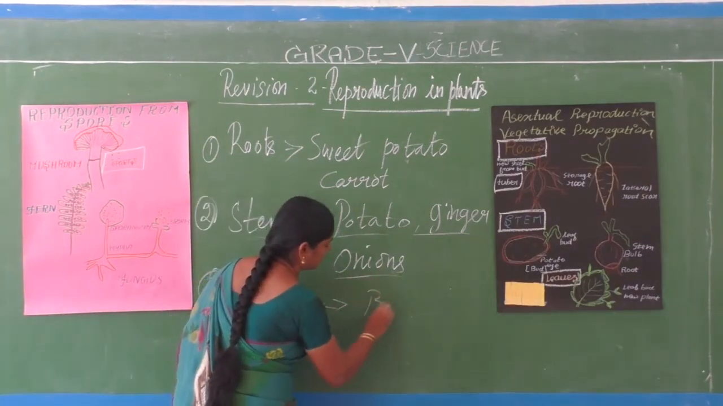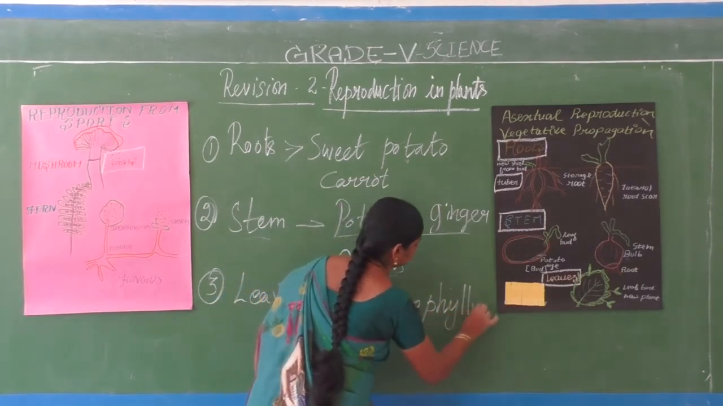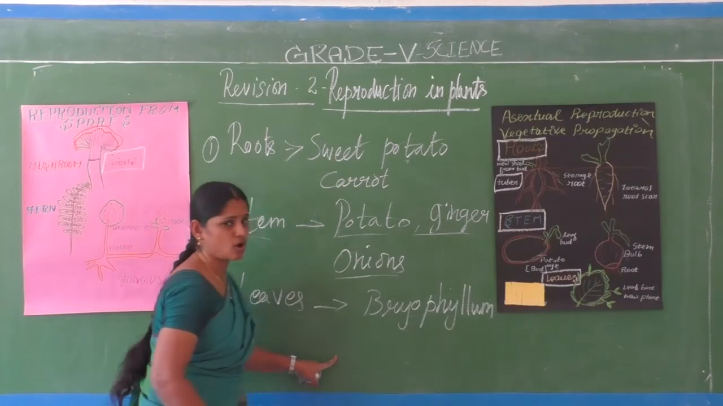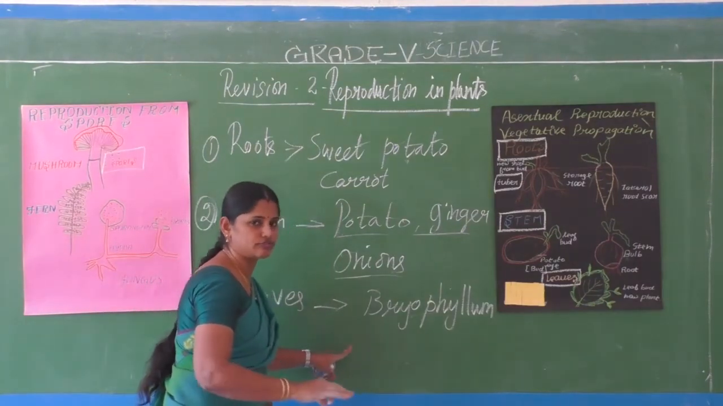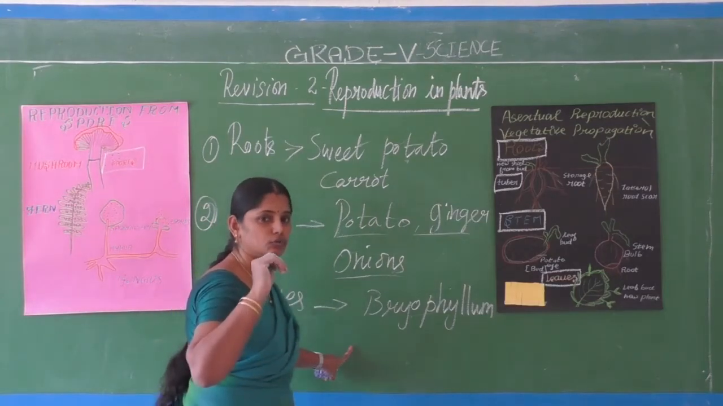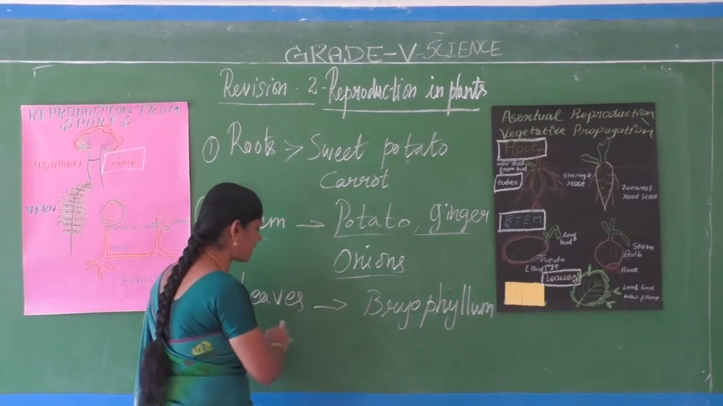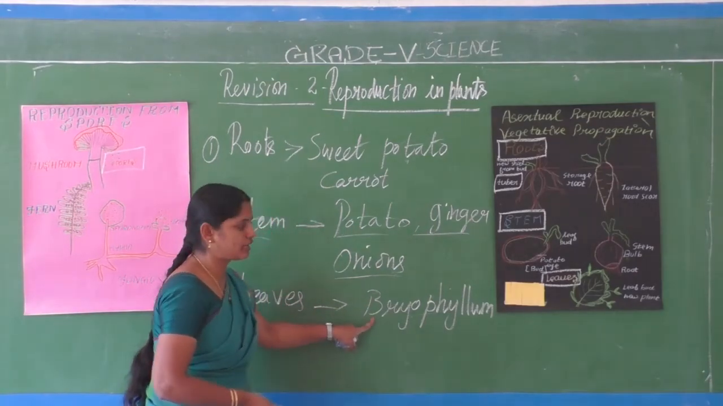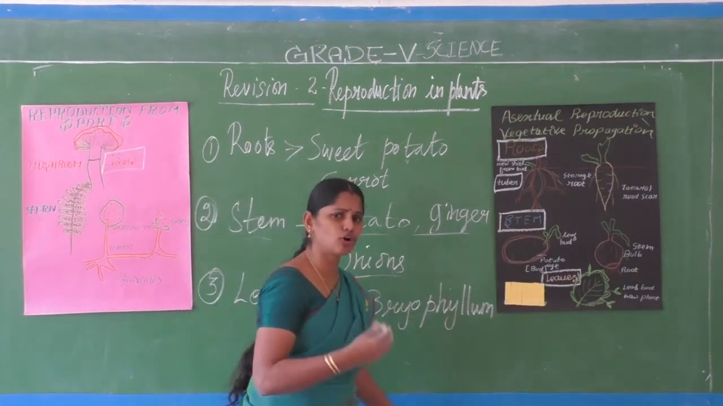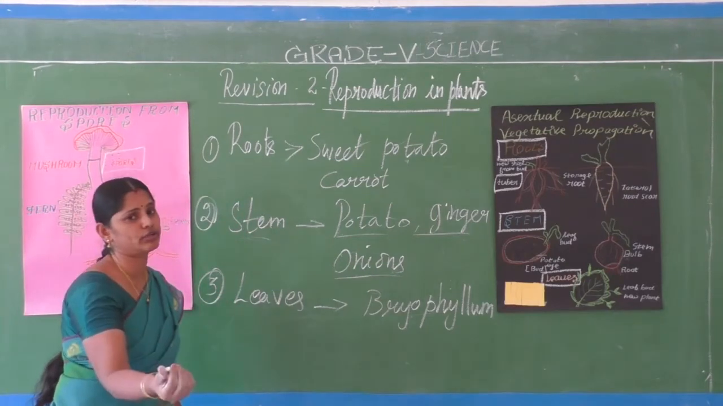So Bryophyllum. We won't see it normally in this region, but in Ooty, Kodaikanal, such climatic conditions are suitable for this plant's growth. So we can see it there. So Bryophyllum and Begonia, some plants. The leaf itself starts growing into a new plant.